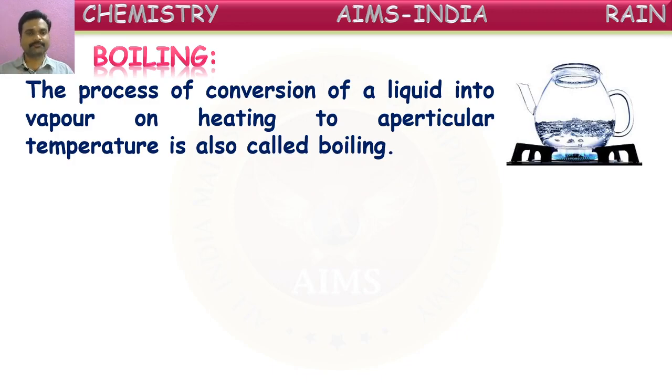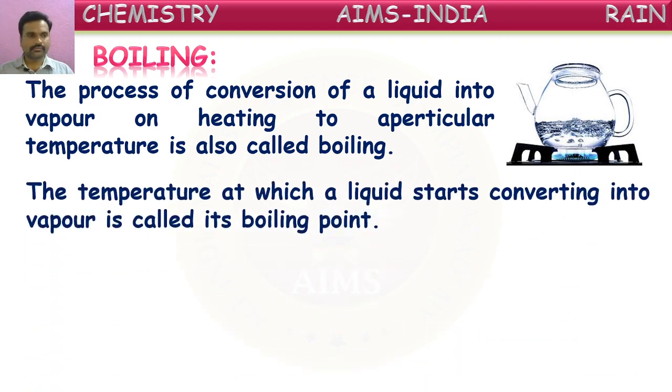What is meant by boiling? The conversion of a liquid into vapor form at a particular temperature is called boiling. The temperature at which a liquid starts converting into vapor is called the boiling point.